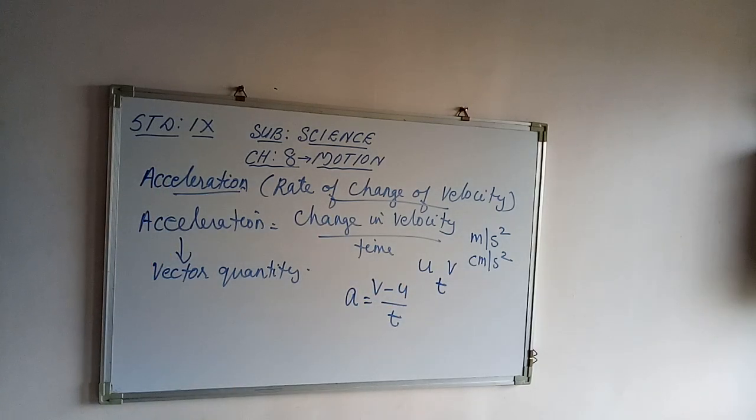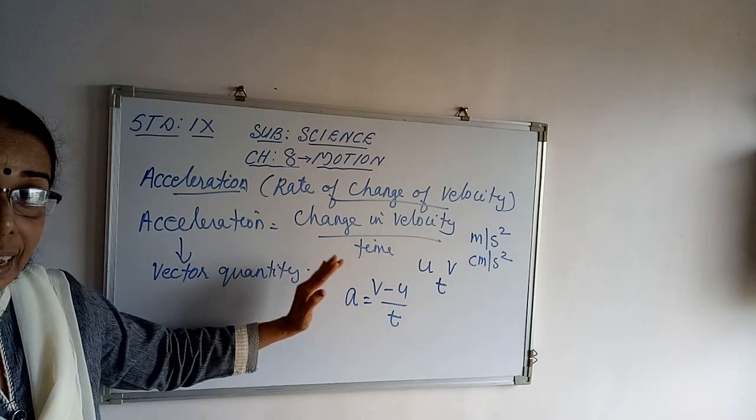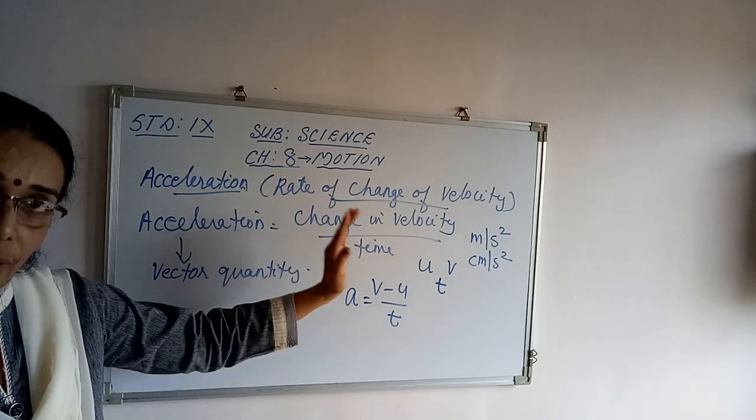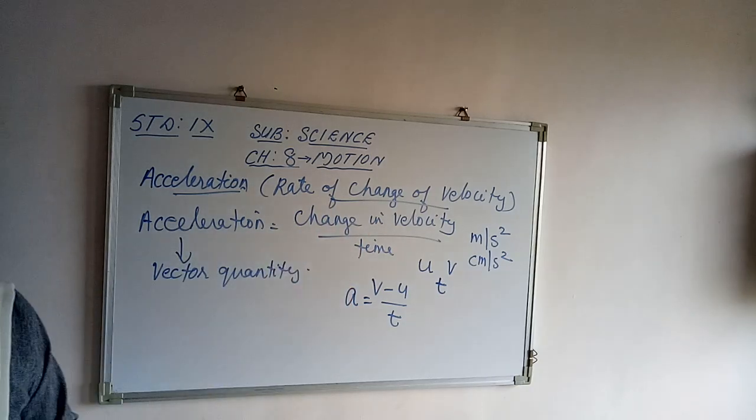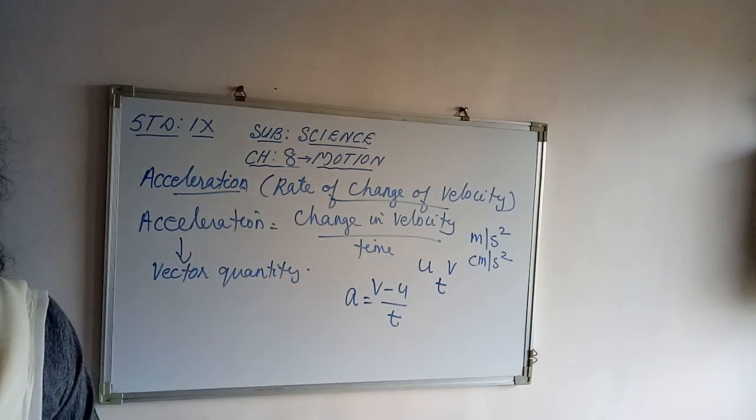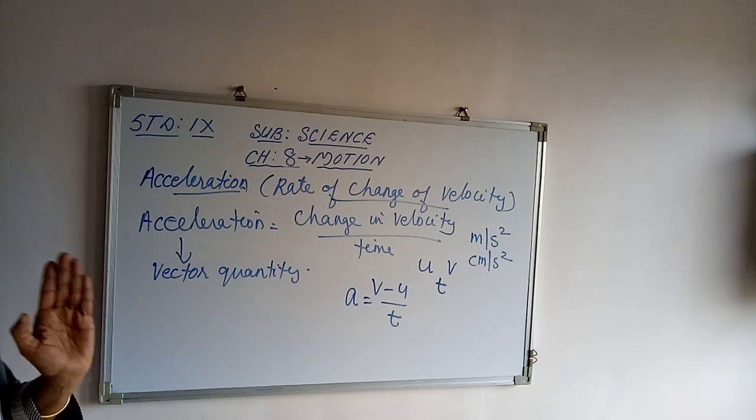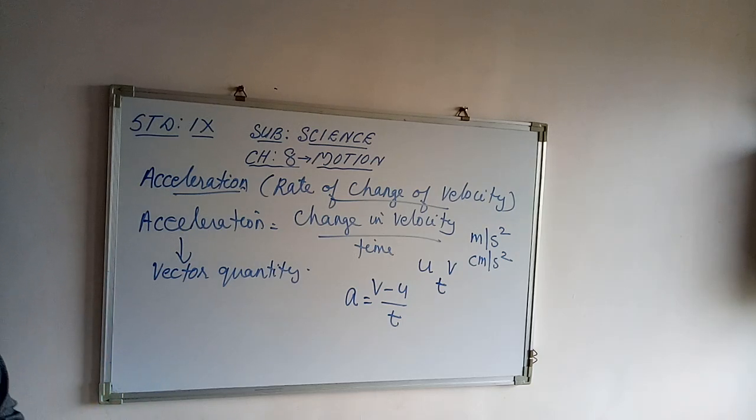That is the acceleration. This type of motion is called accelerated motion. And what is accelerated motion? If the velocity increases from initial to final, then that motion is called accelerated motion.